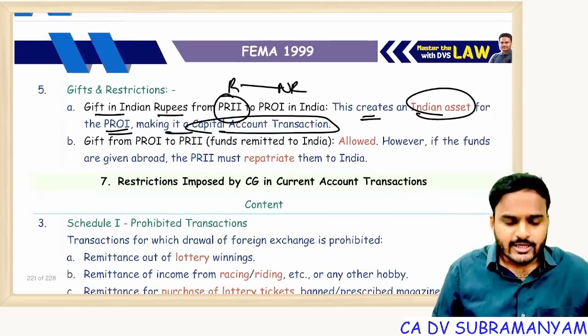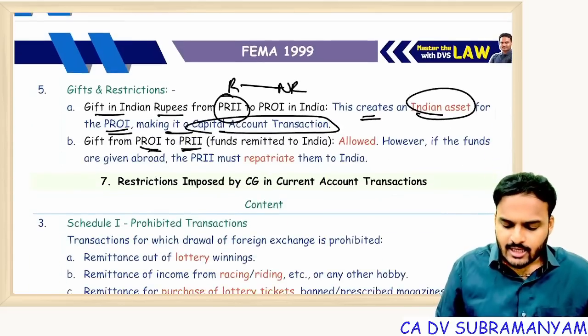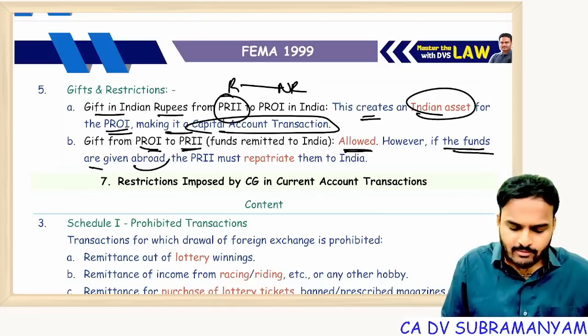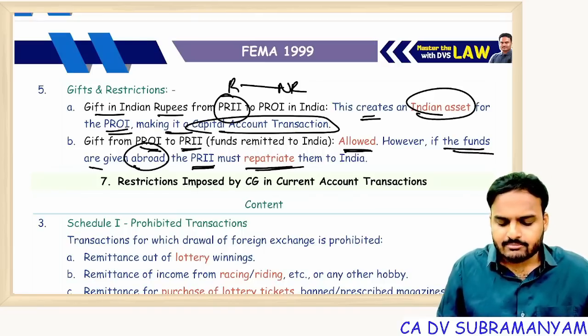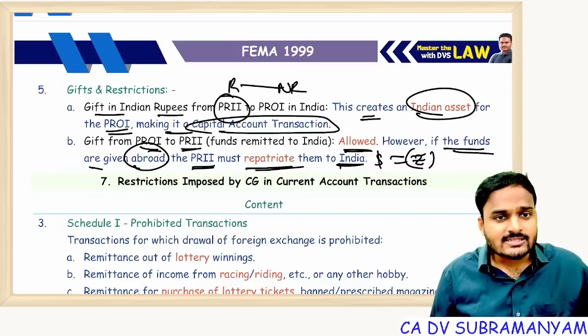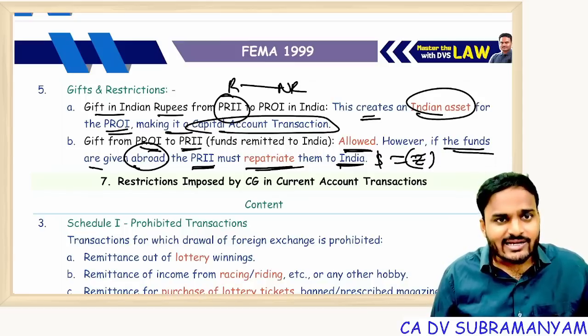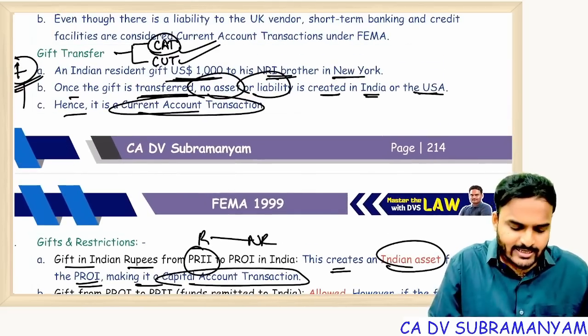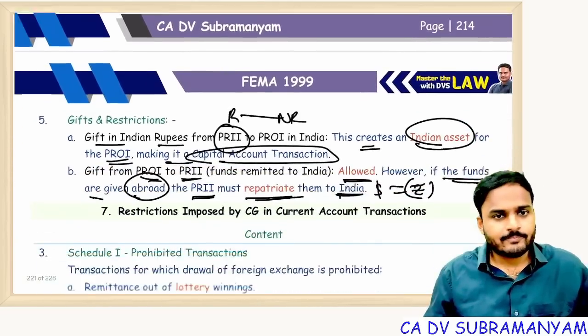Next one, gift from non-resident to resident is allowed. However, if the funds are given abroad, the resident must repatriate them. That means he needs to get them back to India, and the dollar will be converted into rupees. As a result, what happens? No foreign asset, no foreign liability for the resident. It becomes a current account transaction. Explain the logic here itself.